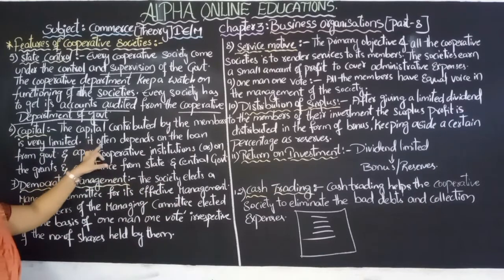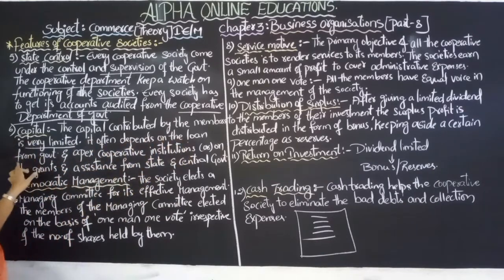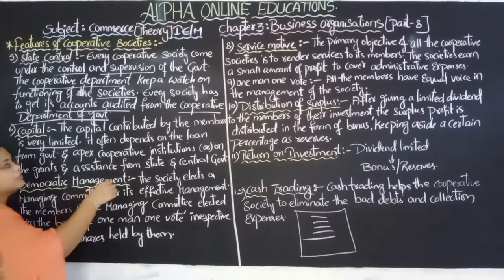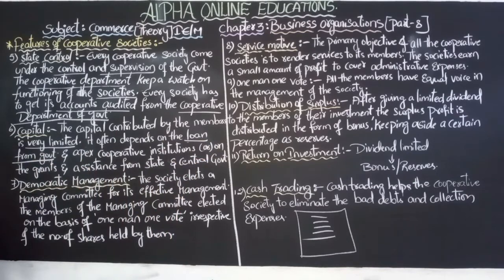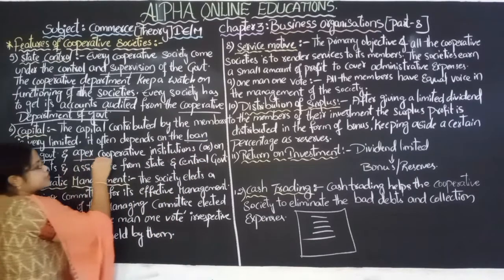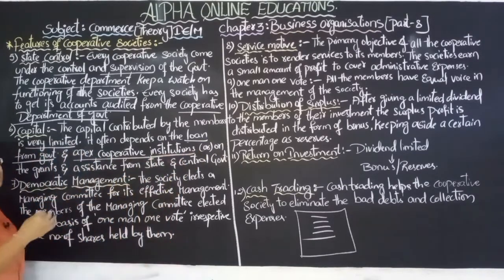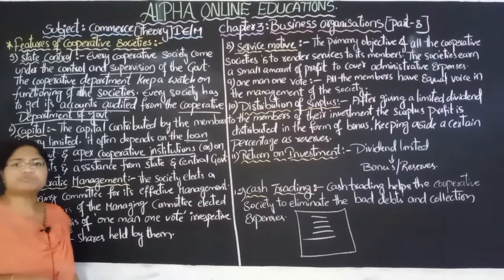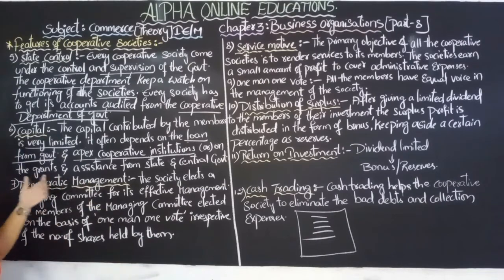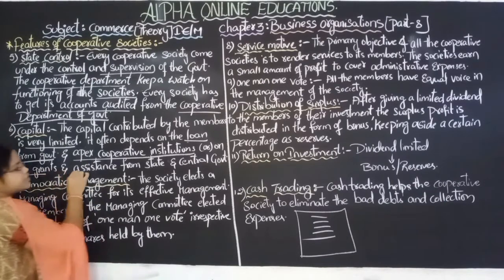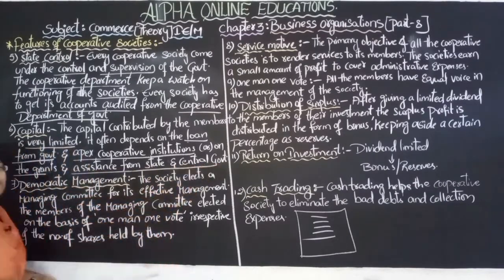It often depends upon loans from the government. So these cooperative societies mainly depend upon loans from the government, and from apex cooperative institutions, meaning some other cooperative institutions, or on grants and assistance from the state and central government.